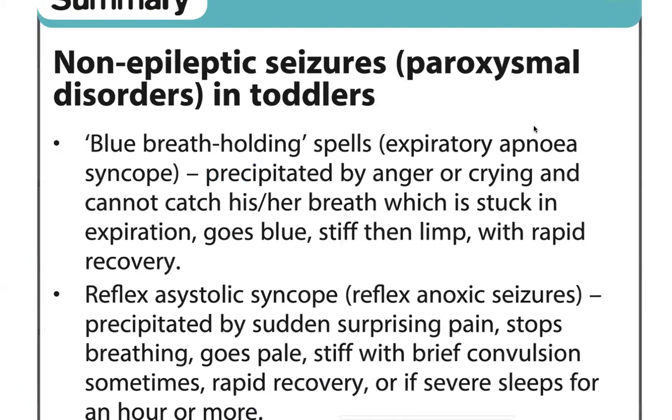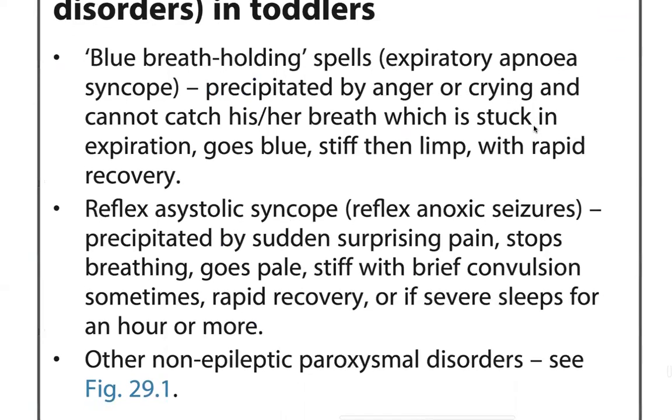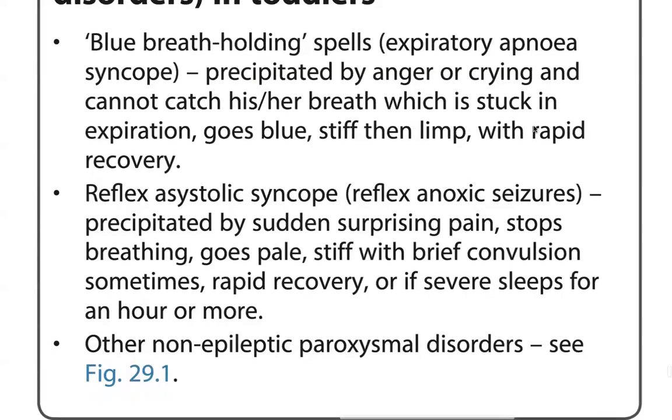Non-epileptic paroxysmal disorders include blue breath holding spells, expiratory apnea, and syncope precipitated by anger or crying. The child cannot catch their breath, is stuck in expiration, goes blue, and becomes stiff in the limbs, with rapid recovery. Reflex asystolic syncope, or reflex anoxic seizure, is triggered by sudden surprising pain. The child stops breathing, goes pale, and becomes stiff with a brief convulsion, sometimes with rapid recovery or a sleep for an hour.